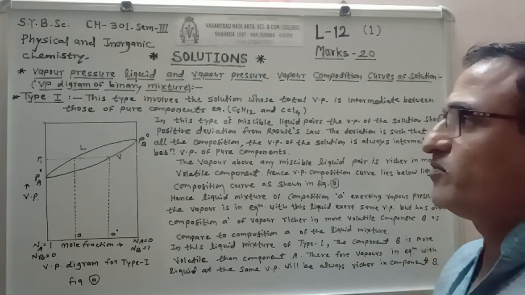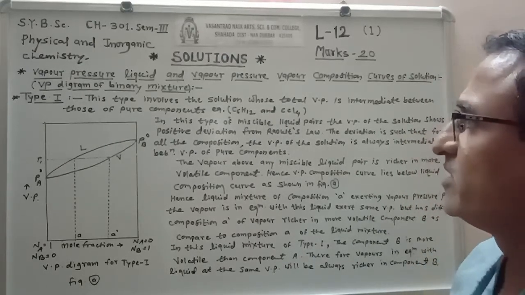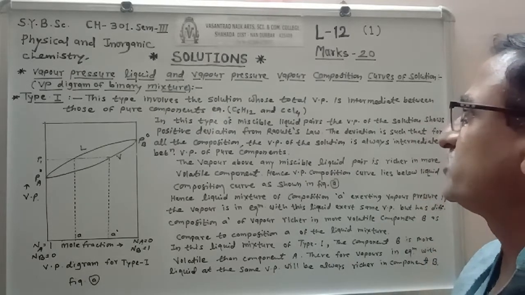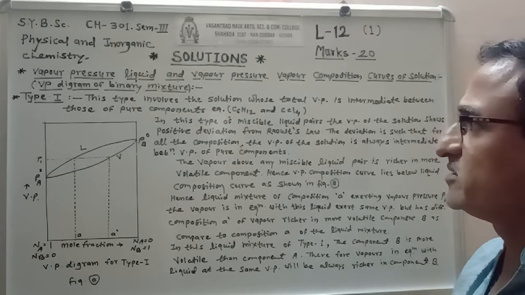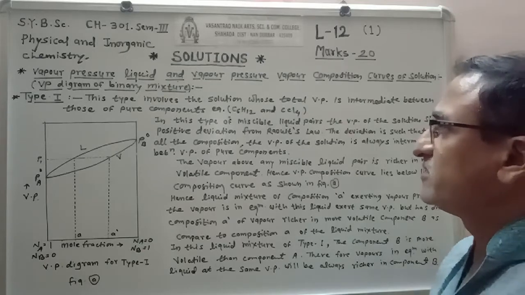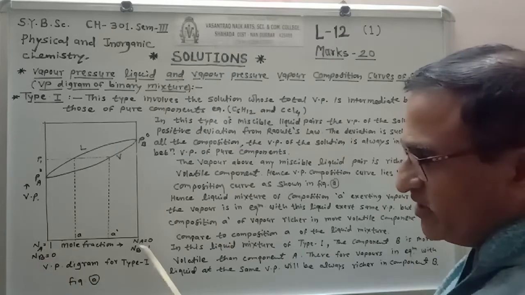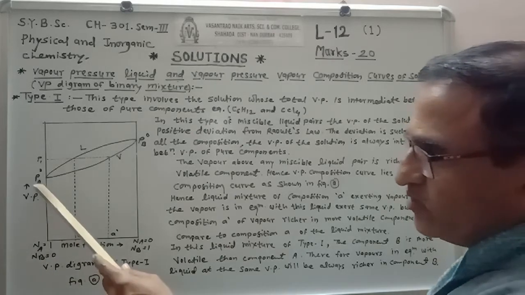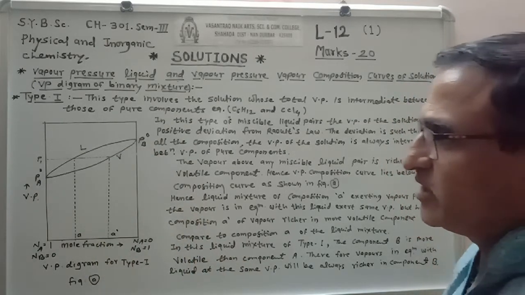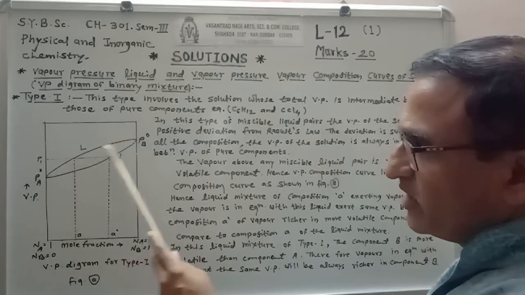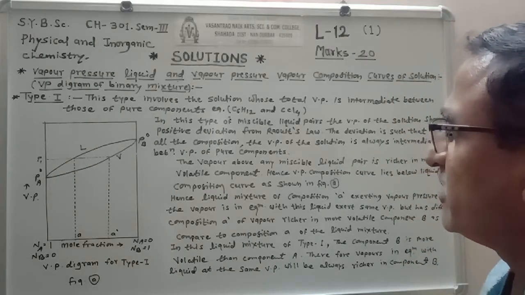The first is type 1. This type involves solutions whose total vapor pressure is intermediate between those of the pure components. An example is cyclohexane and carbon tetrachloride. Here A is cyclohexane and B is carbon tetrachloride, PA0 is the vapor pressure of pure component A, and PB0 is the vapor pressure of pure component B. The vapor pressure of the solution lies between the vapor pressures of the pure components. So this is type 1.